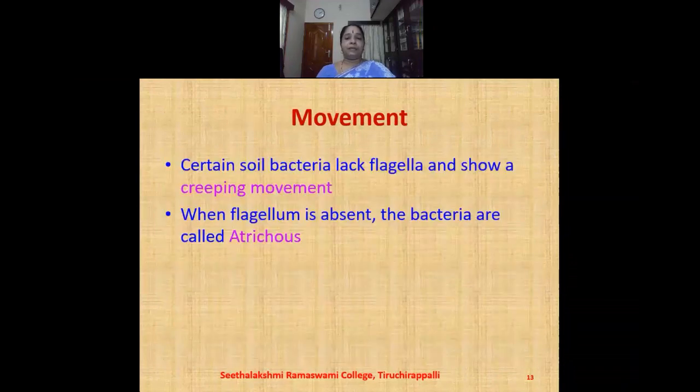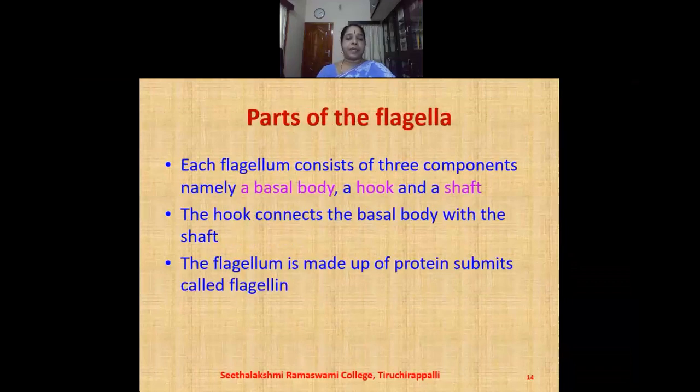Certain soil bacteria lack flagella and show a creeping type of movement. When flagella is absent, the bacteria are called as atrichous.